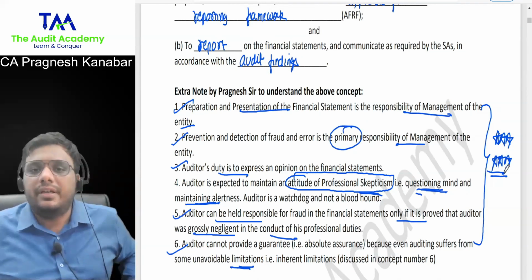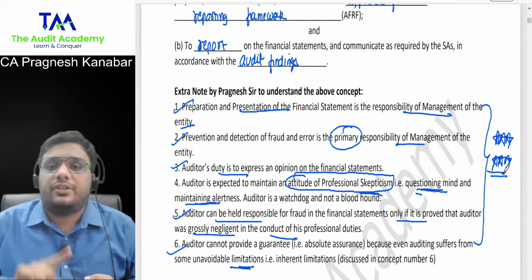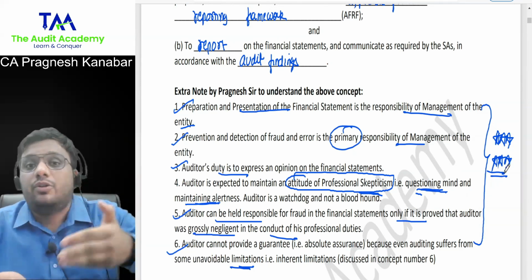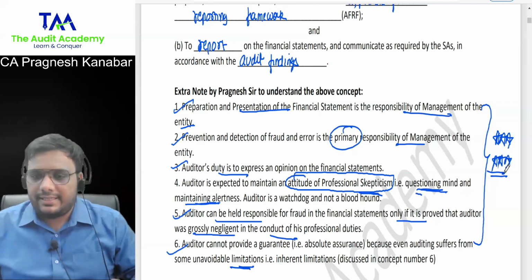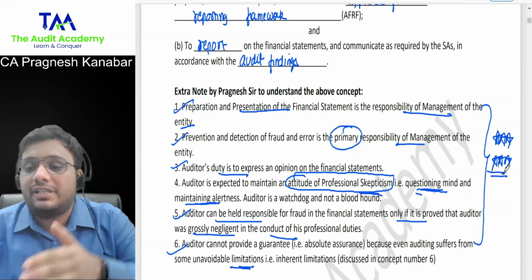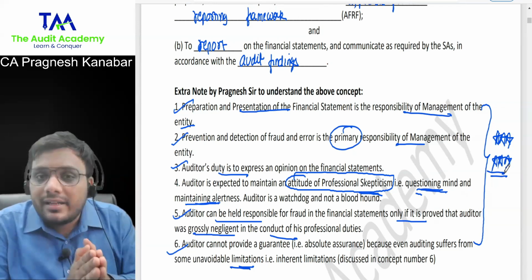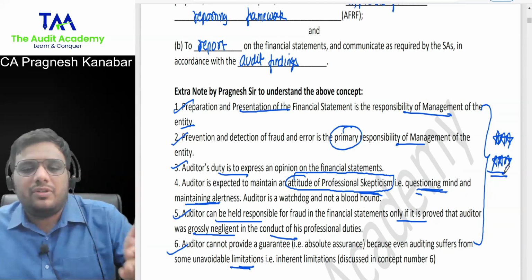Preparation and presentation of financial statements is the responsibility of management. Prevention and detection of fraud and error is the primary responsibility of management. Now, what is the duty of auditor? Auditor's duty is to express an opinion on the financial statements. Then auditor is expected to maintain an attitude of professional skepticism, that is, a questioning mind, maintaining alertness. He needs to work based upon evidence and not based upon some suspicion.